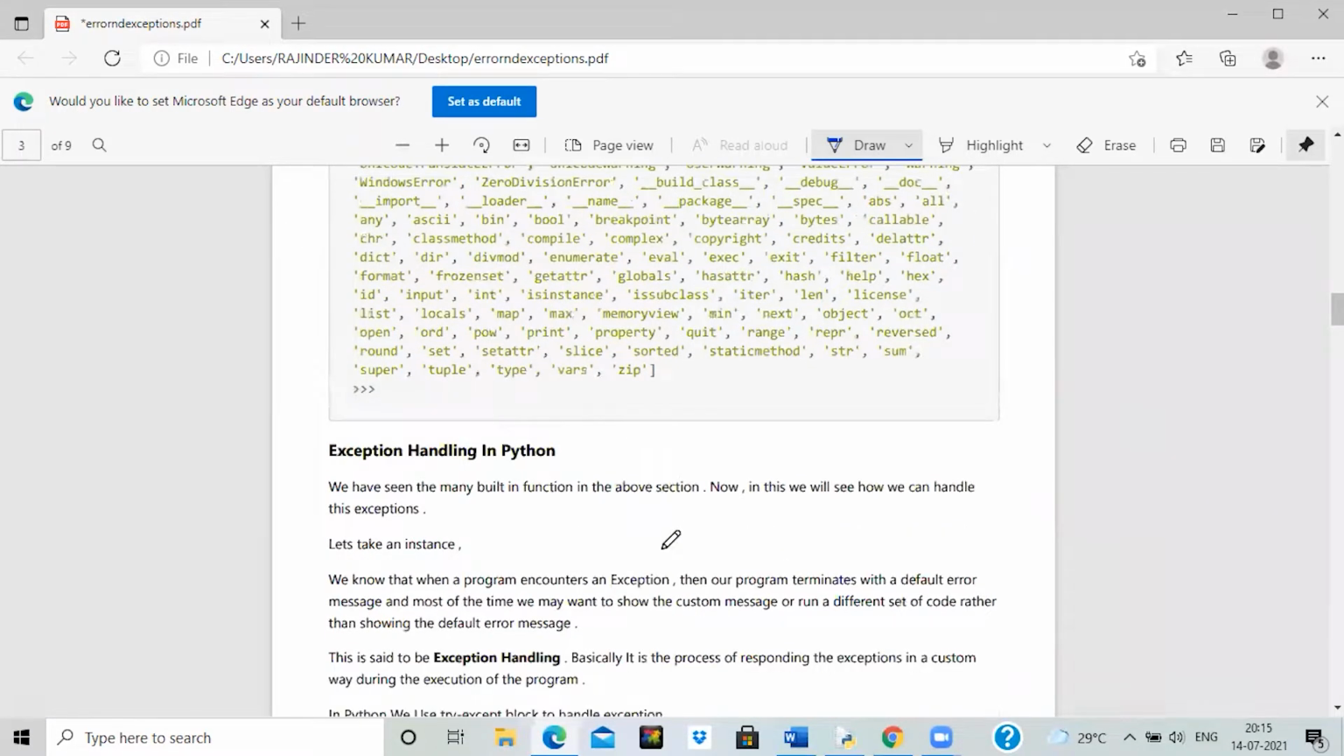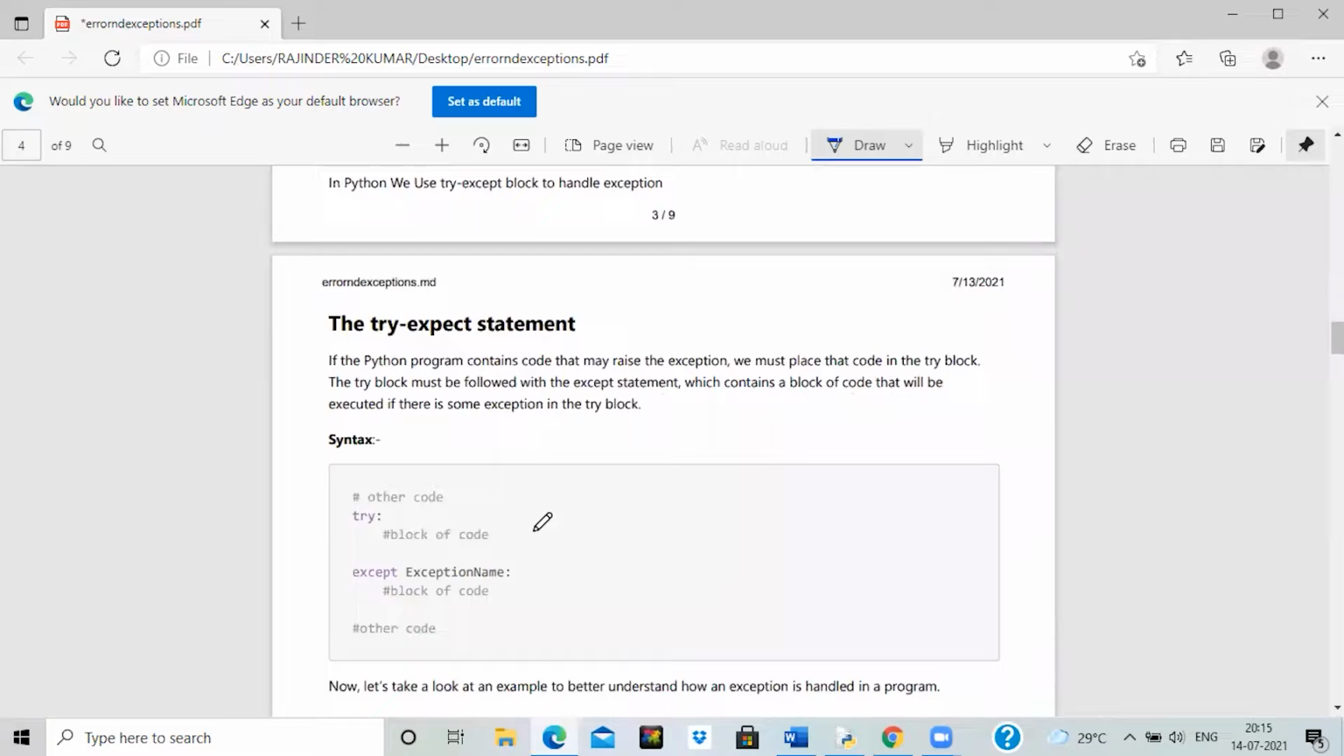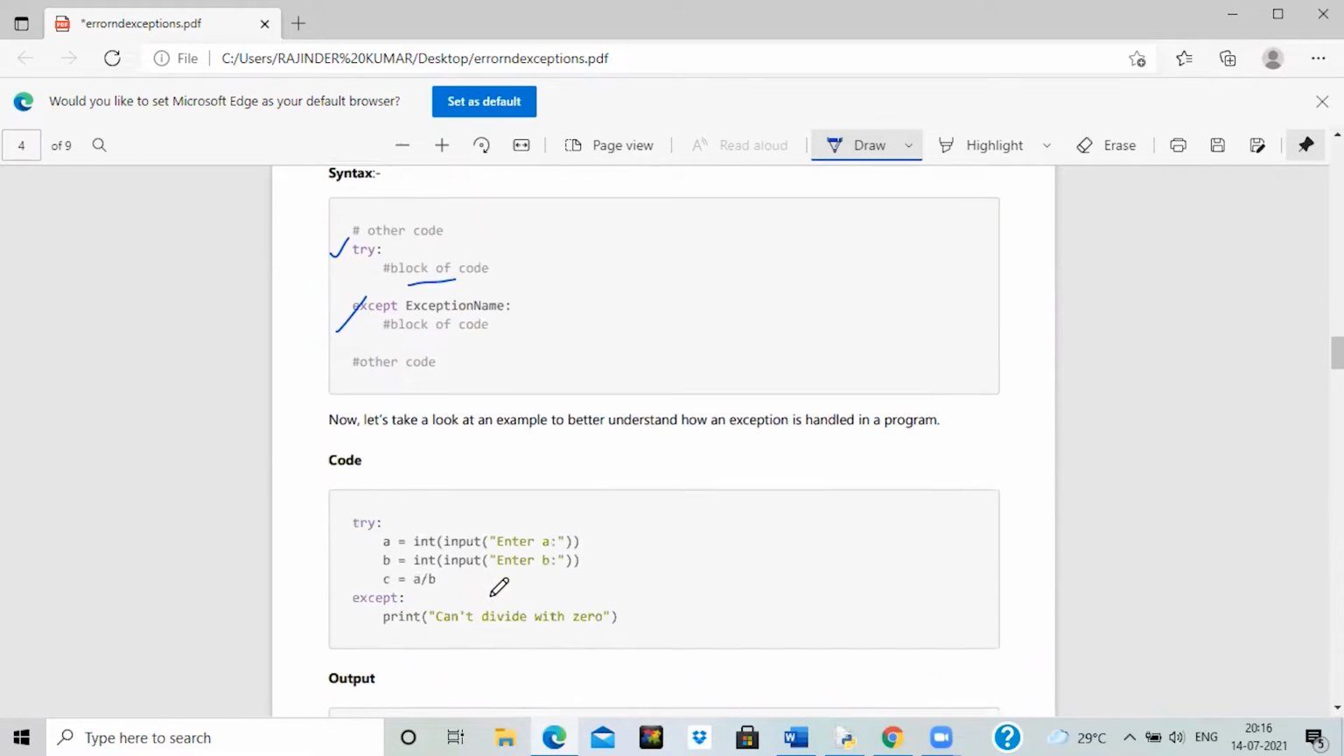Now, since we have discussed errors and exceptions in Python, let's move on to a mechanism called exception handling that is used to handle all these errors and exceptions. Exception handling makes use of the try except statement. We can define try with the except block. In the try block, we can write code which may give rise to some kind of exception. If the try block has given rise to some exception, then only the except block would be executed.